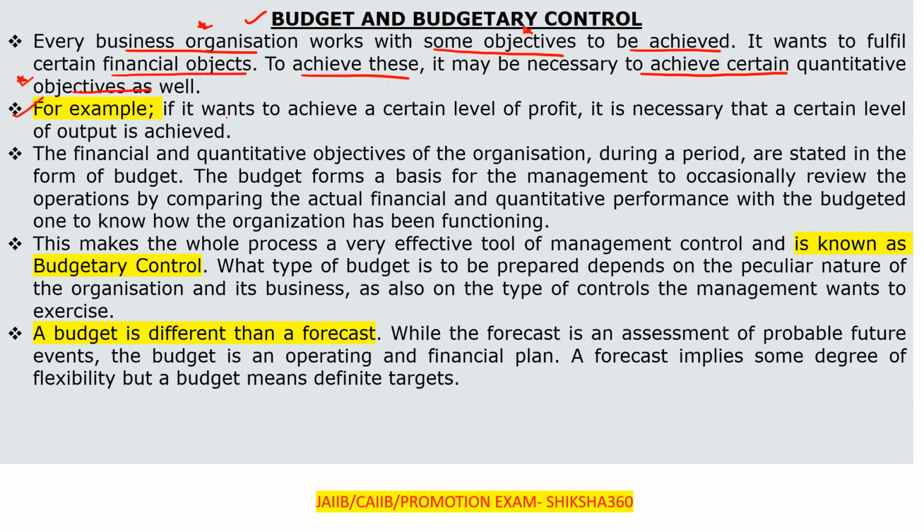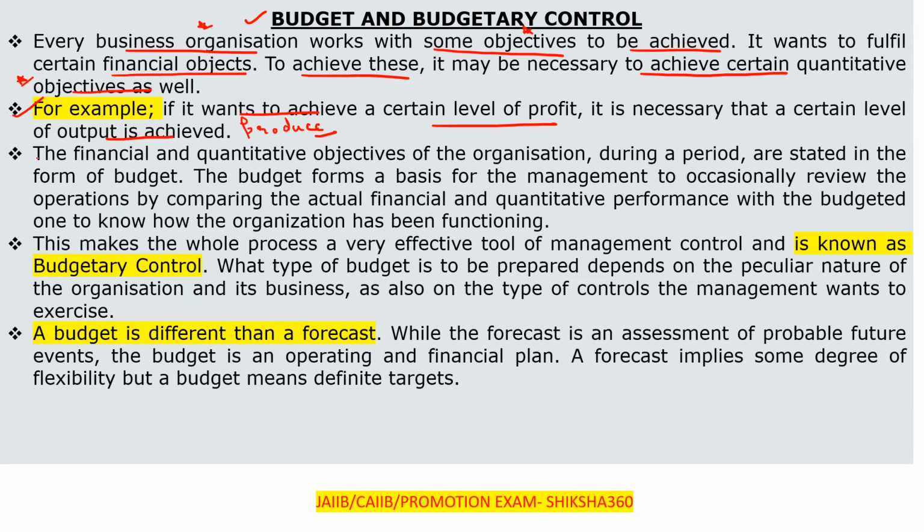For example, if any organization wants to achieve a certain level of profit, so they want to sell a certain level of product, so it is necessary that a certain level of output is achieved. Like if there is any production, only after we produce up to that particular level are we getting profit. Up to that level we are fulfilling our cost, and after that we are moving towards a profit.